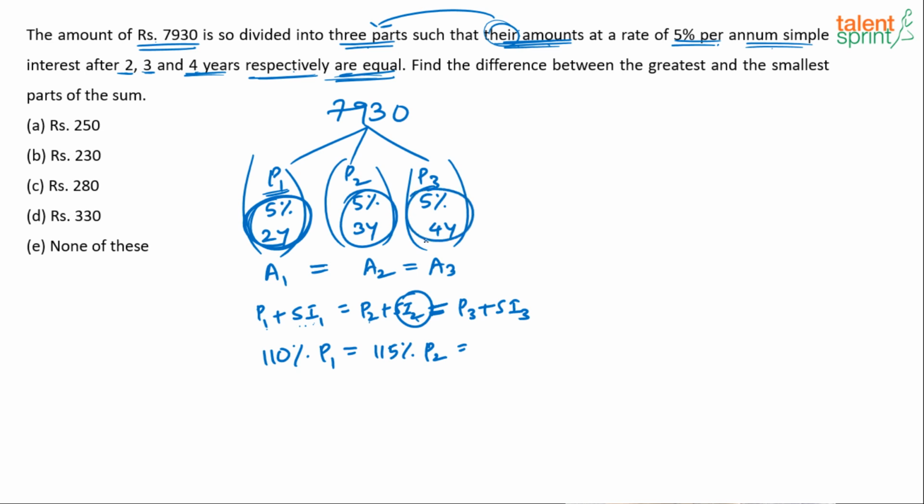Equals P3 plus SI3. SI3 is what? 5% for 4 years, meaning 20%. 20% of what? P3. So P3 plus 20% of P3 is 120% of P3. So this is the equation. What it says is whatever you get after 2 years, 3 years and 4 years from the first, second and third schemes, all those three are equal. So basically this will give us the P1, P2, P3 ratio. From that ratio, you have to find the difference between the greatest and the smallest parts of the sum. P1, P2, P3 are the 3 parts of the sum.